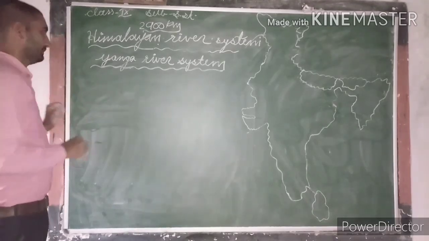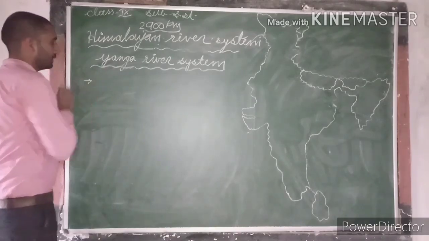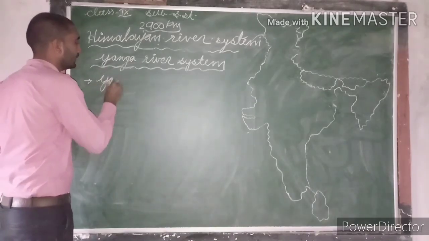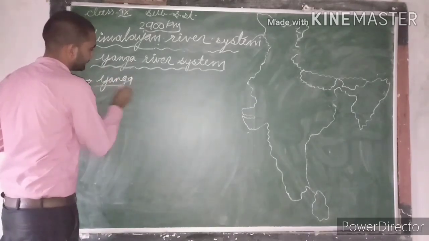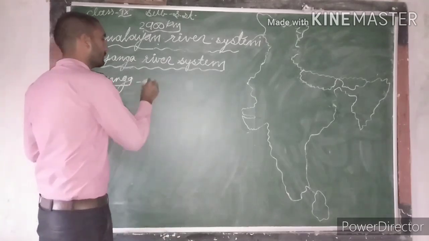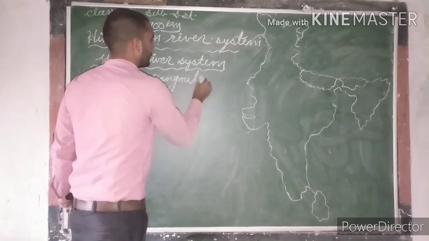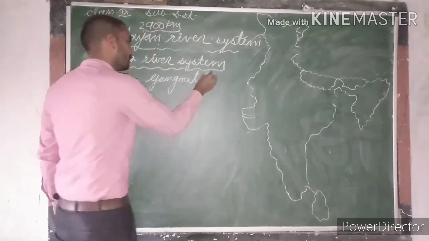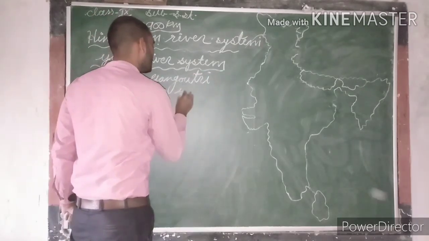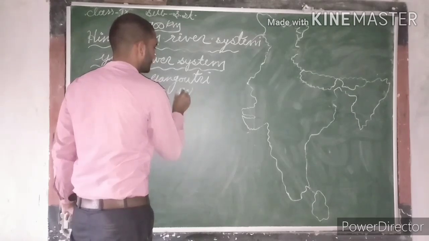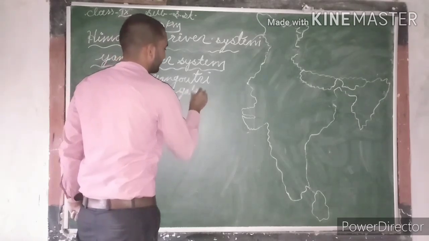The Ganga river originates from Gangotri Glacier situated in the Himalaya.